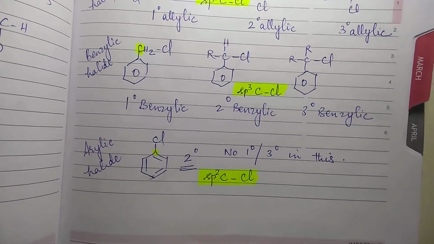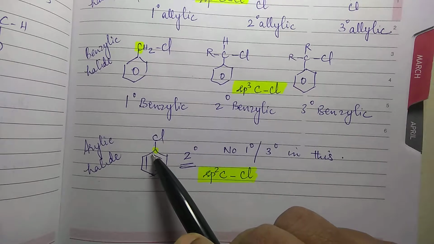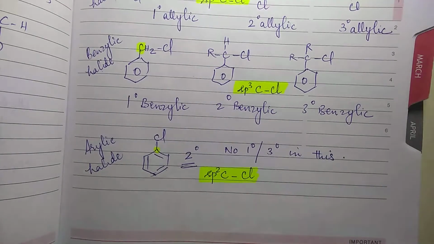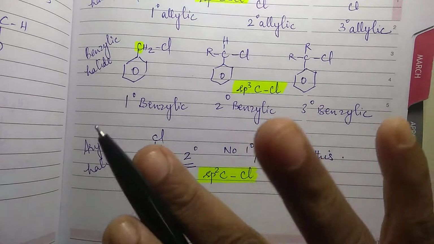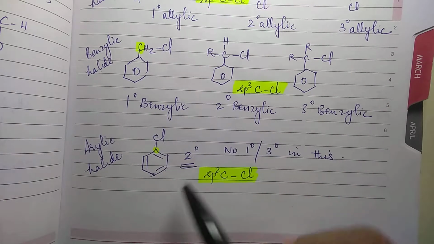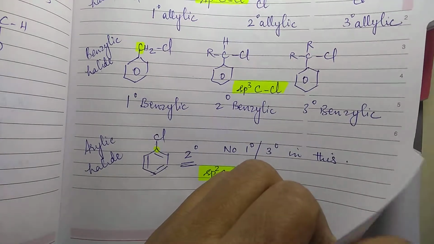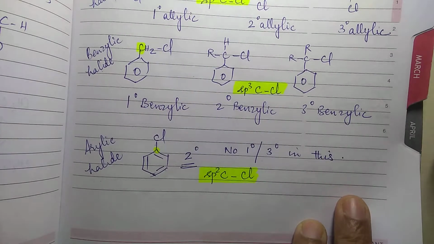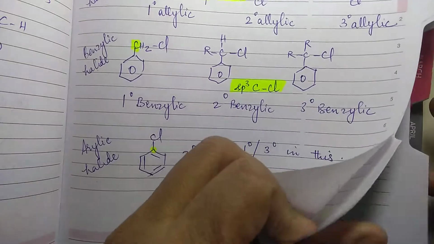And then the last one is arylic halide, where the carbon of the benzene ring itself is holding the halogen. So this is called arylic halide. And there is no primary or tertiary in this case. There is only one kind, that is secondary, because the carbon holding halogen is attached to this carbon and this carbon. So that is arylic. This is about classification. You may be given different compounds and asked to identify whether it is allylic primary, benzylic primary, secondary benzylic or arylic. That's how you have to find out.